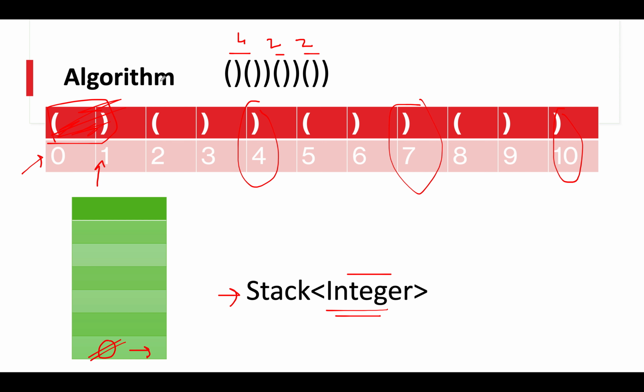So let's move on to the next iteration. We get an opening bracket, so we'll push this information onto the stack. We get 2 on the stack, and for the next iteration it's a closing bracket. So we will check what character is there at the peak element of the stack. It's an opening bracket, and again it's becoming balanced, so we will remove it from the stack. So this also gets removed. Next we have a closing bracket, and we'll simply push that information since the stack is empty. And let's move ahead. We get an opening bracket again.